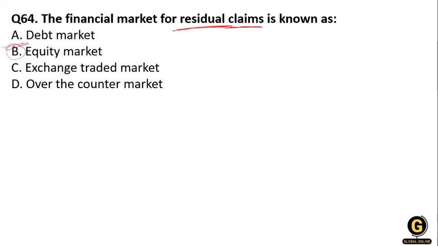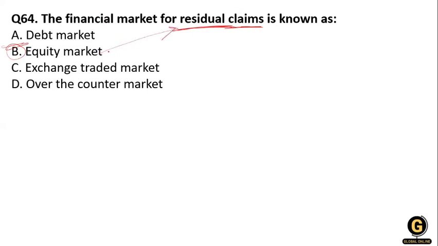Why is it so? Because the right of the shareholder is to the profit of the company after all the prior obligations have been paid. So who suffers the most? The equity shareholder. They claim the residual claim. Equity claim is also known as the residual claim. So the financial market for residual claim is related to the equity market.